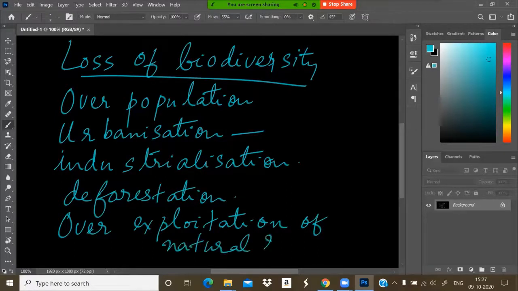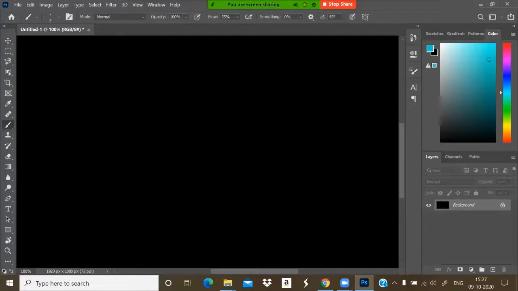Overexploitation of natural resources may also lead to biodiversity loss. So all these are different reasons for biodiversity loss. We will study the causes of biodiversity loss in detail.